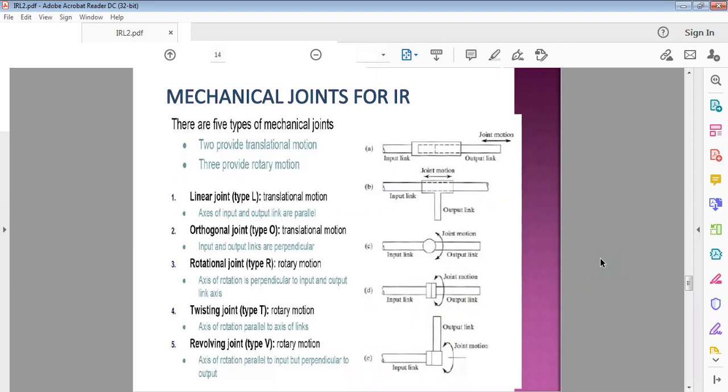So the first one is the linear joint, which is denoted as L. That linear joint can only give translation motion. Only translation motion is given by this joint. So in this joint, let us look at the figure.